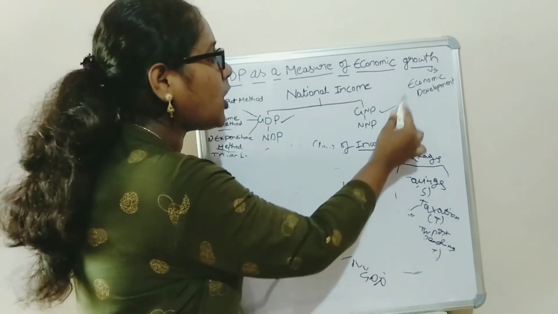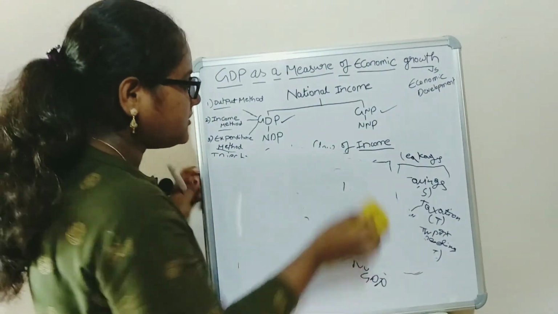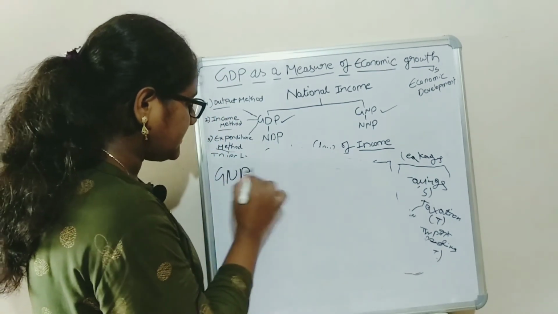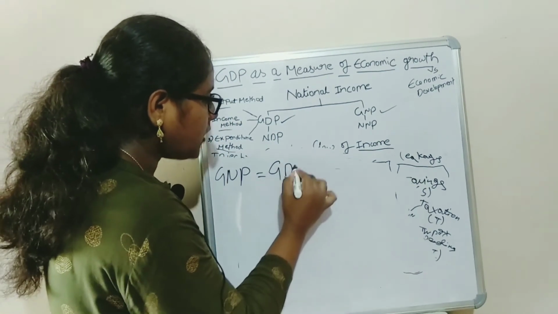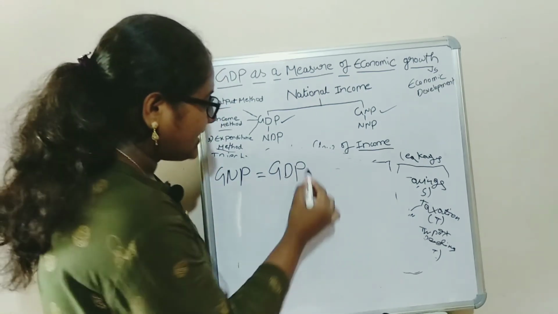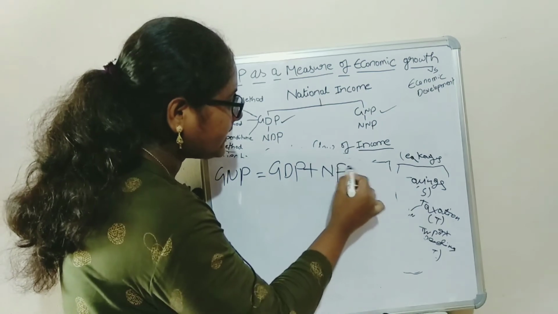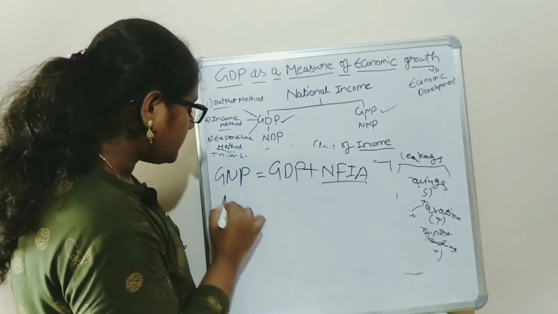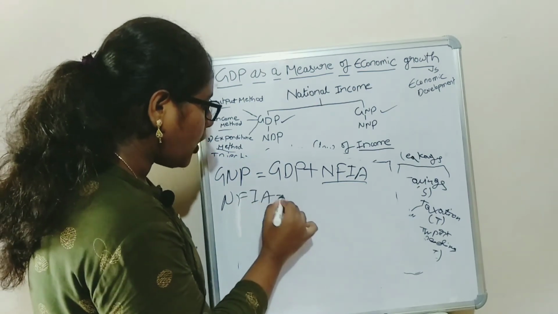Now what is gross national product? GNP. Gross national product equal to gross domestic product plus net factor income from abroad. What is this net factor income from abroad?